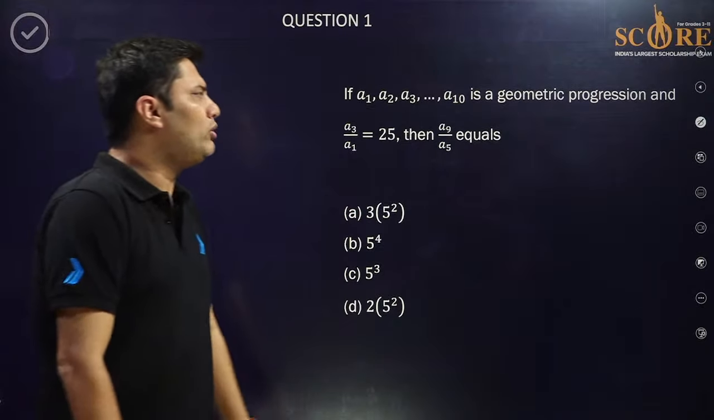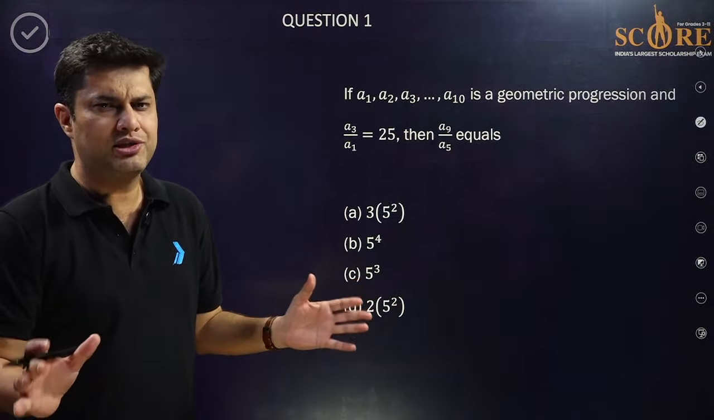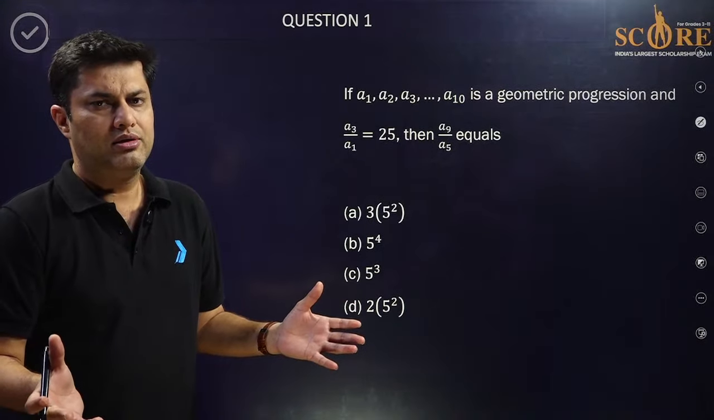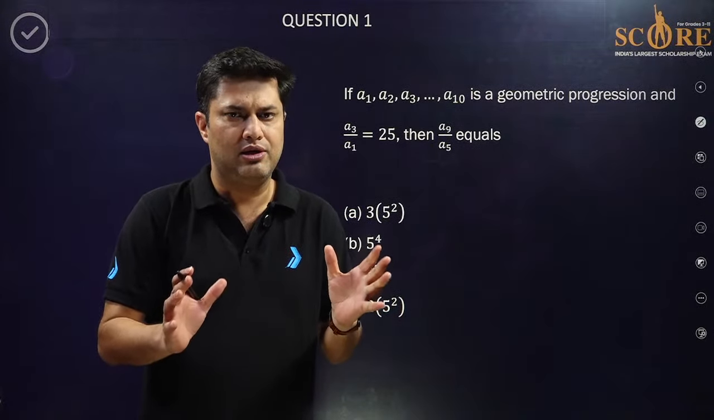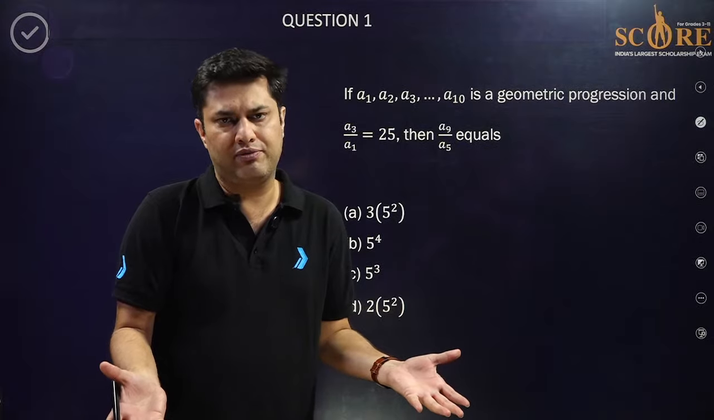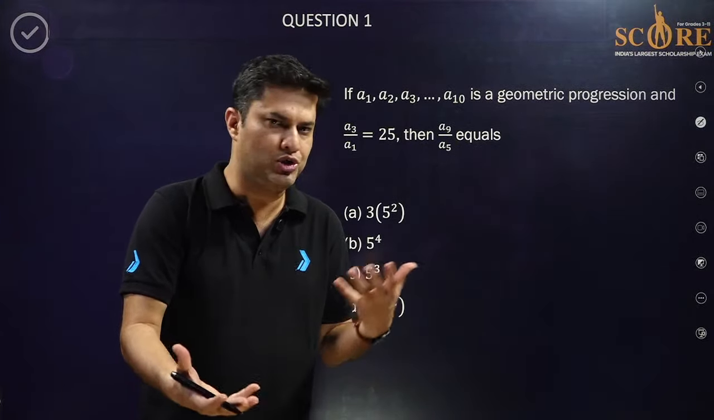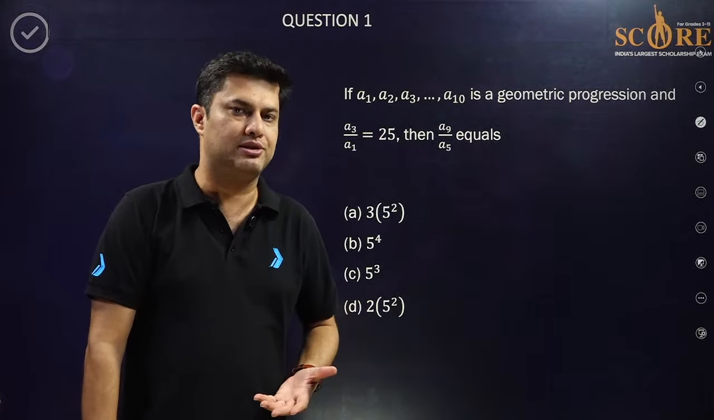A1, A2, A3 up to A10 is a geometric progression. I hope everyone has studied geometric progression, sets, relation, function, trigonometry and sequence series. I think this was to be covered by the end of July. I hope everyone has done it in their institution, coaching or school. I think you have covered all these chapters.